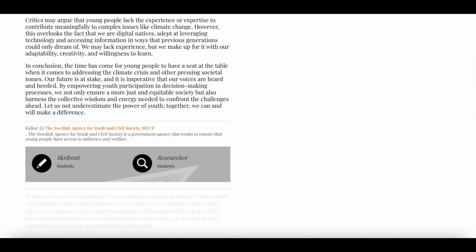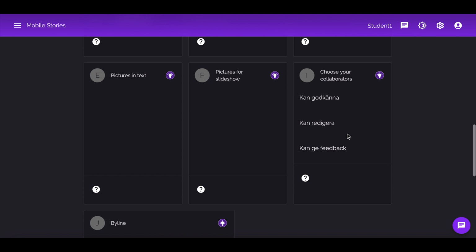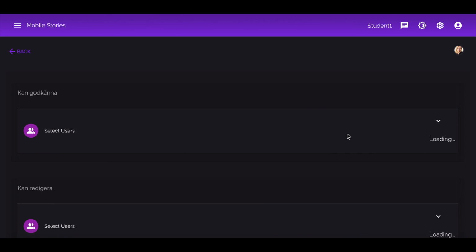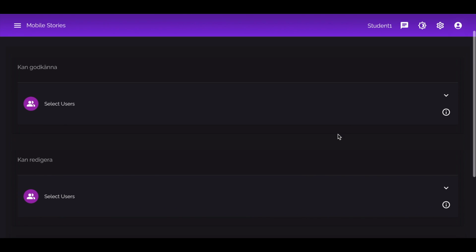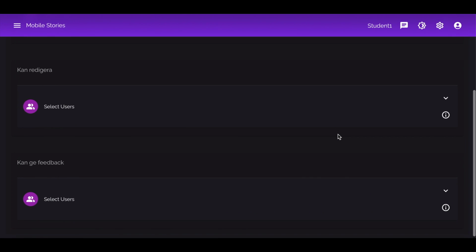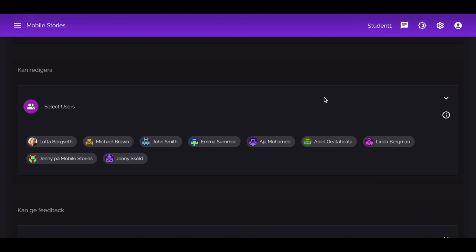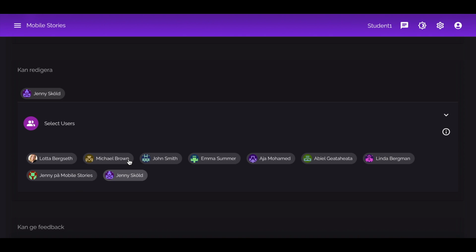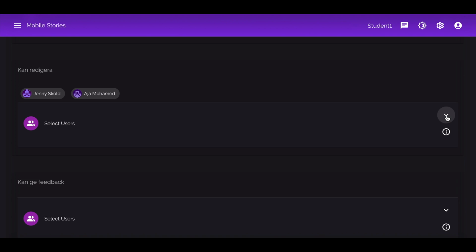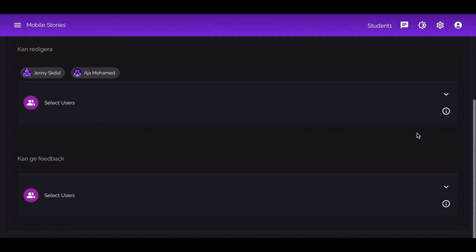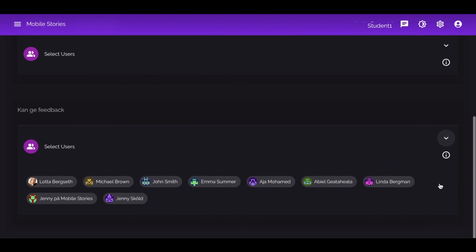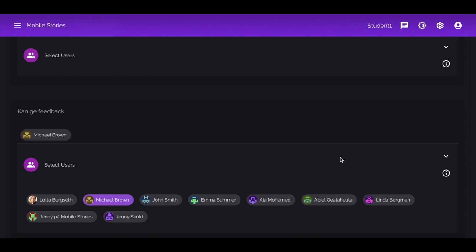In the Mobile Stories tool, you can also collaborate with others. Scroll to the box called Choose Your Collaborators. Open it. Under the title, Can Edit, you can invite others who can change the content of the article. If you want to allow them to edit, click on their name. There's another category called Can Give Feedback. Here, you can invite collaborators who can read your article but cannot make any changes.